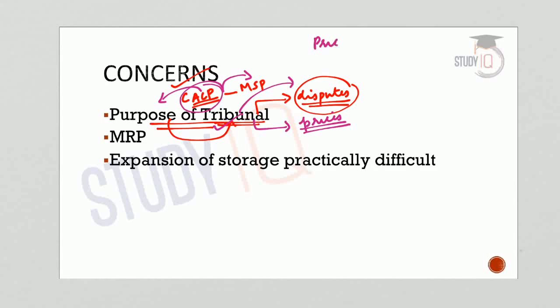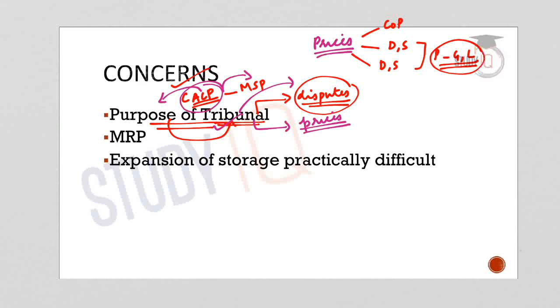Basically, prices are determined by various factors. We have seen that the cost of production is one factor. Second one is the demand and supply in the domestic market. Third factor would be the demand and supply in the international market or in the global market. And finally, the prices in the global market as well as in the local market. So all these factors are considered by CACP. Now, a tribunal does not have the expertise to involve in the market and make decisions based on factors like demand, supply, etc. It will definitely bring a shortcoming if CACP is replaced by the tribunal.